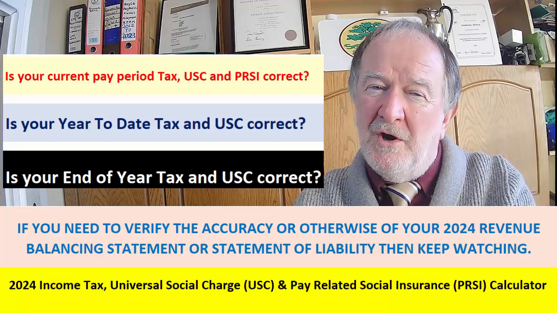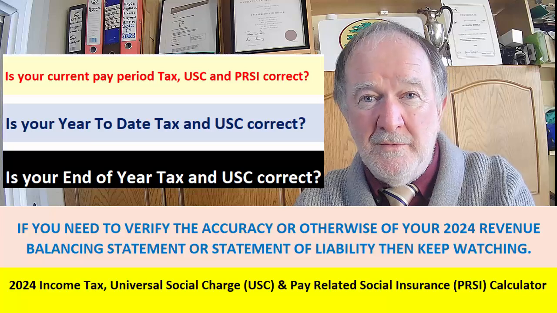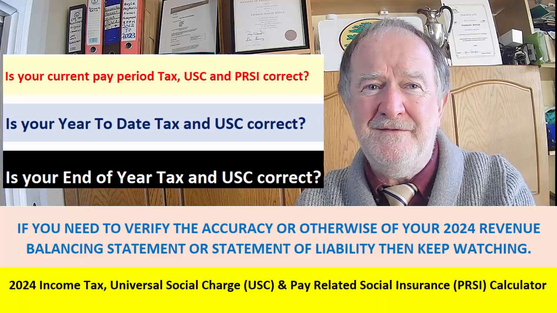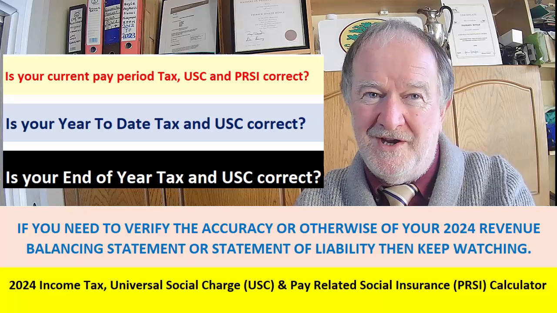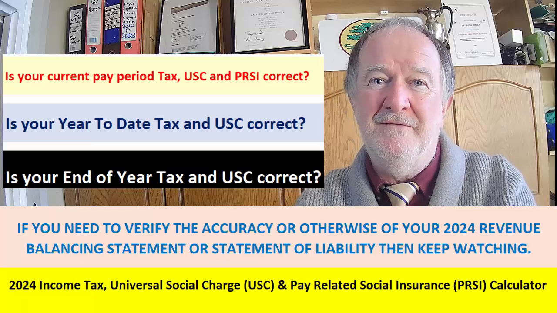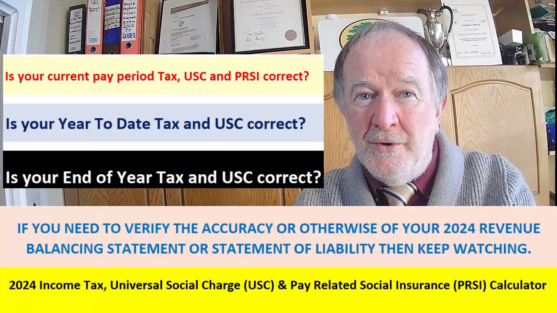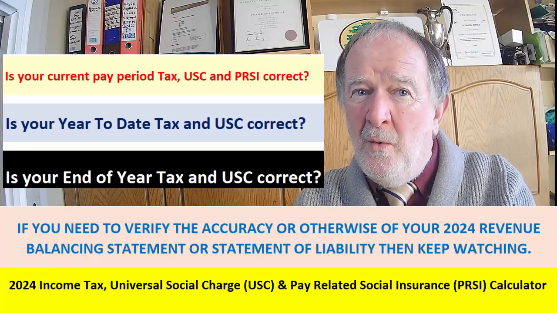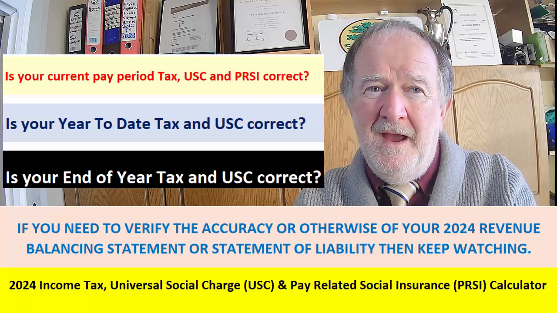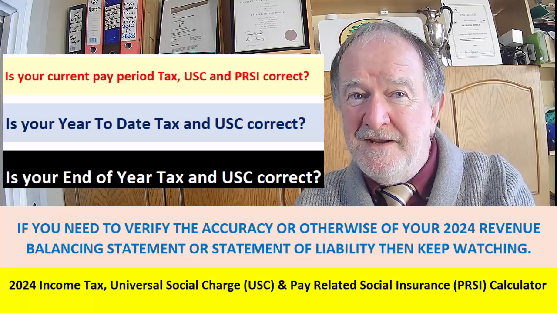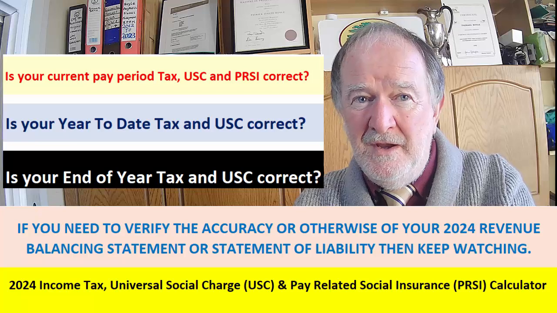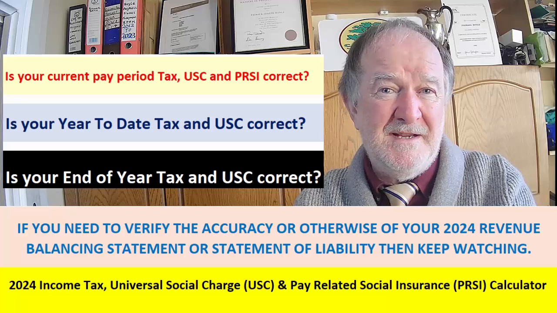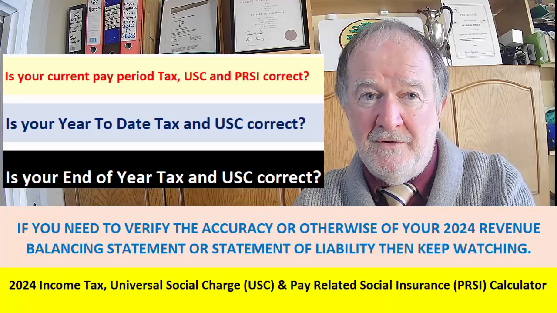For the moment, all I can tell you is that initially I was just going to do this super duper calculator for the 2025 tax year, but when I was almost finished I thought that one of the powerful functions of this calculator is to reconcile your end of year tax and USC liability with what you paid for the year. And because it was the 2025 tax year I was dealing with then, you would have to wait over 9 months before you could benefit from this powerful and very useful functionality.